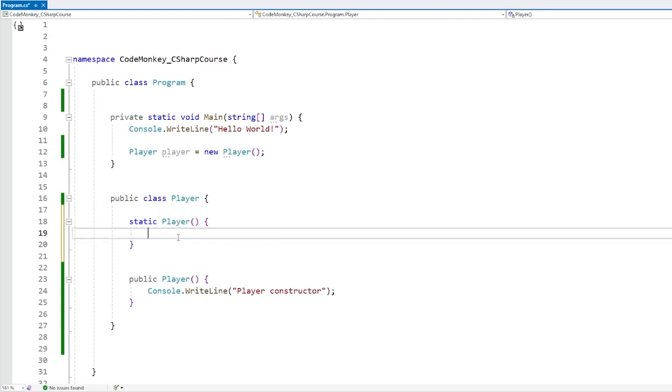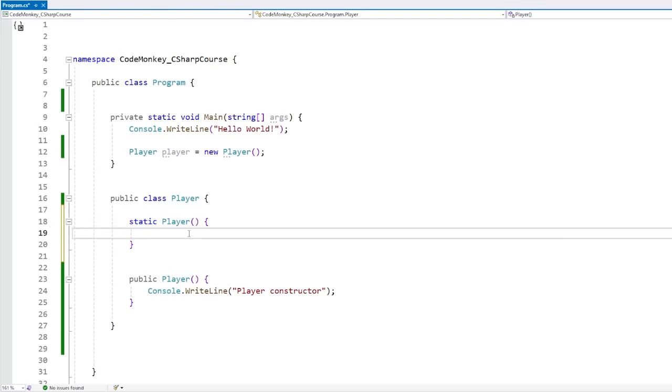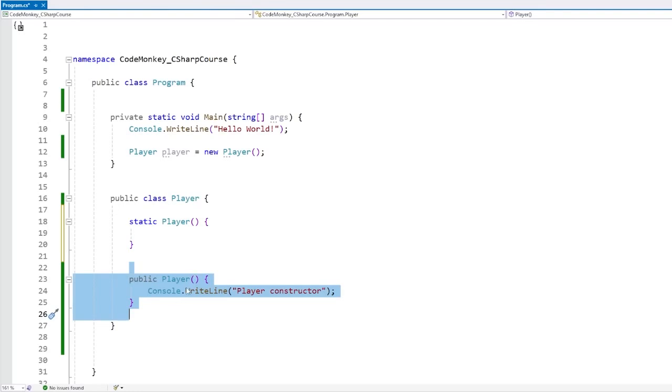So it has a ton of limitations, because like I said, this one runs automatically. So that is why we cannot have any parameters over here, because the compiler is going to run this automatically whenever we need to. And basically this will run either when an object of this type is created, so for example before the constructor, or also when any static data or any function is accessed.